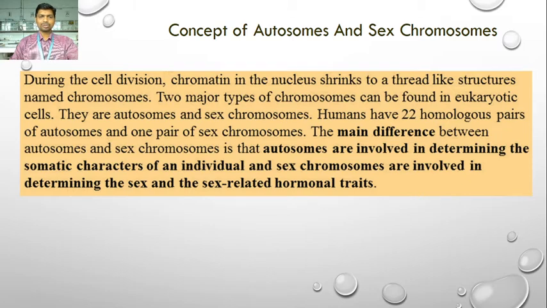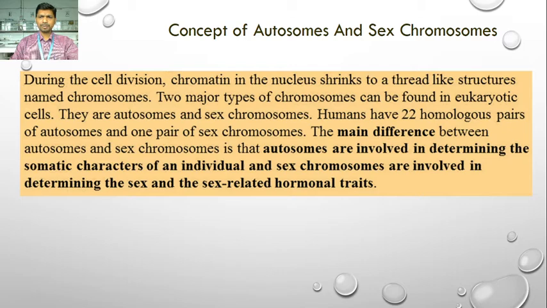Somatic characters are the body characters, for example the height of the plant, the flower formation, the color of the flower, or the Mendelian traits like seed color, texture of the seed, tallness and dwarfness of the plant.